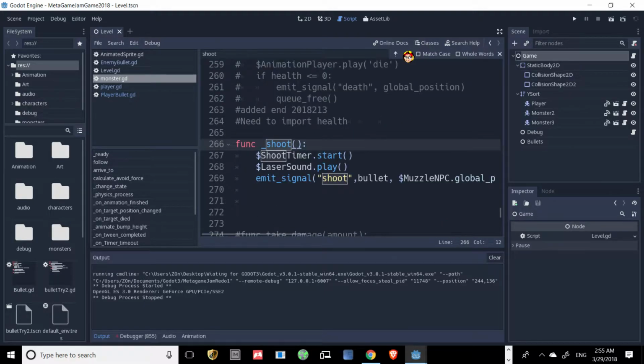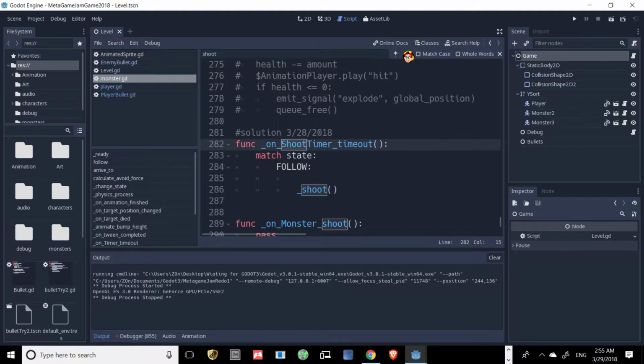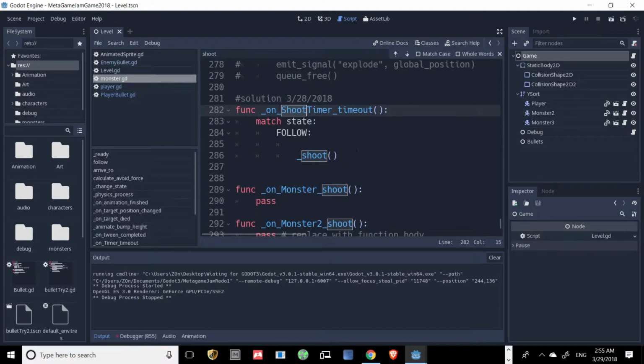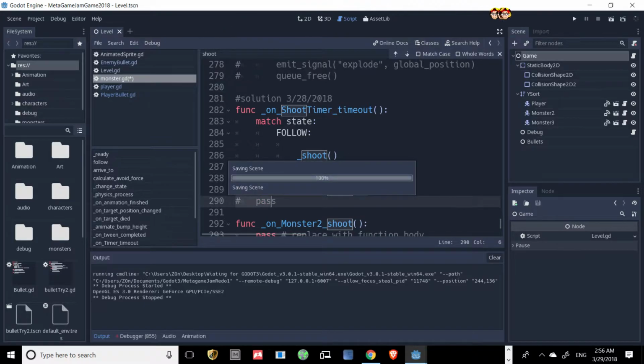And the other thing about this is to make the player or the NPC, the monster, shoot again. I just put a timeout. Again, this function shoot timer is based off of the Kids Can Code tutorial, and I'll show you what happens. Oh, and pass means you just want the code to pass. You don't have to comment it out. I mean, you could just do this too, like select it all and Control K, comment out. All right, okay, anyway, save or not.